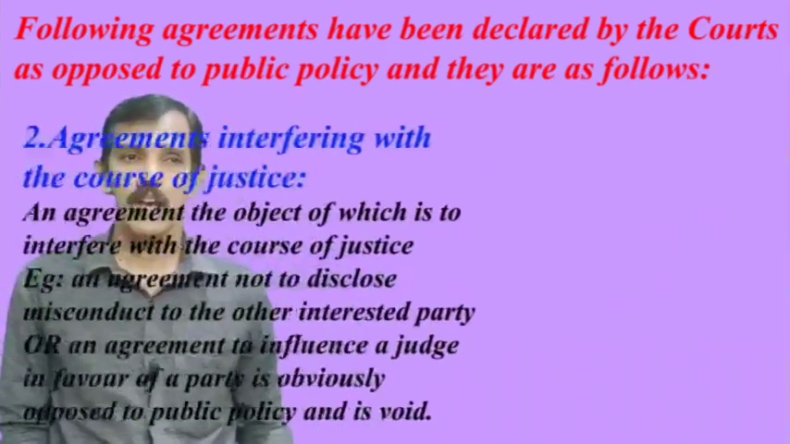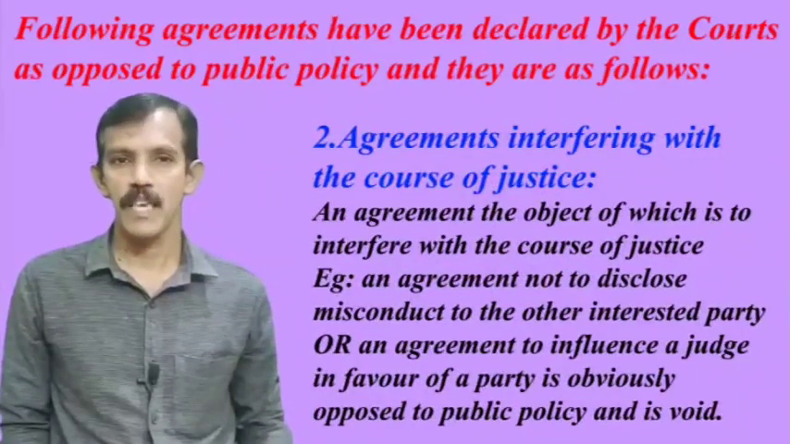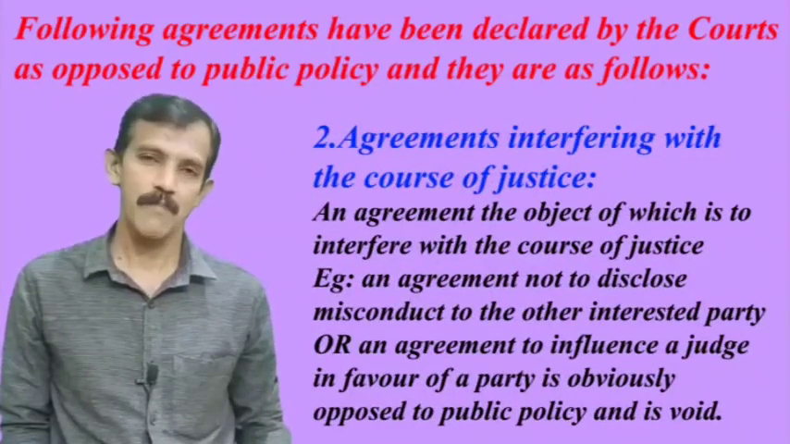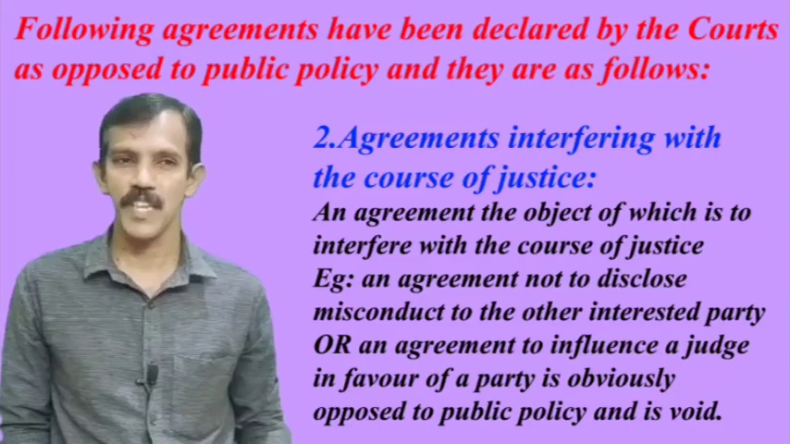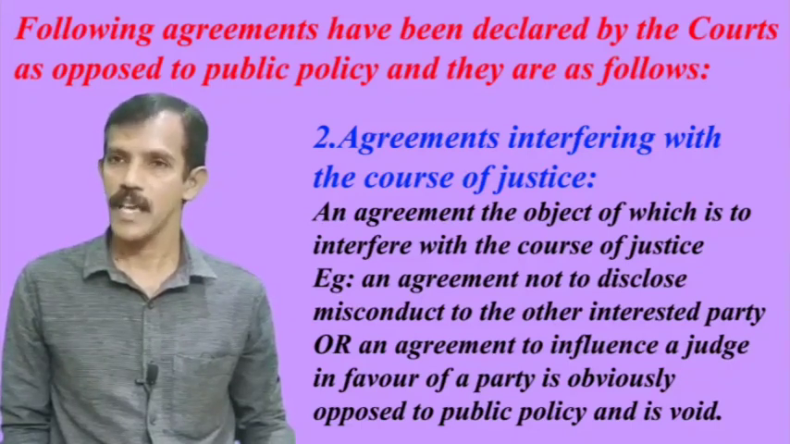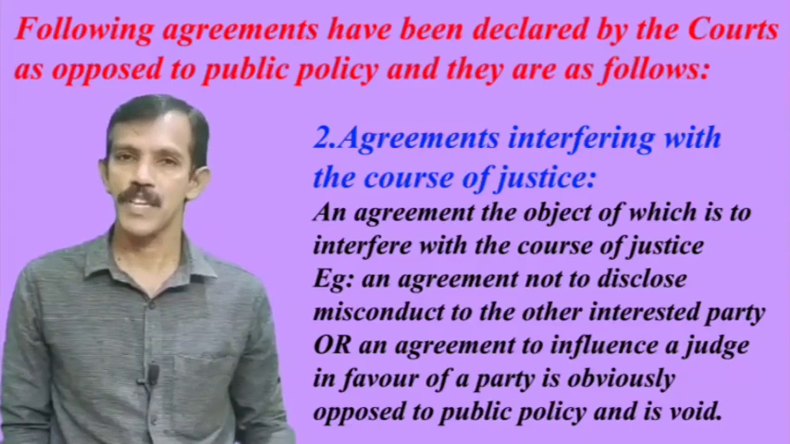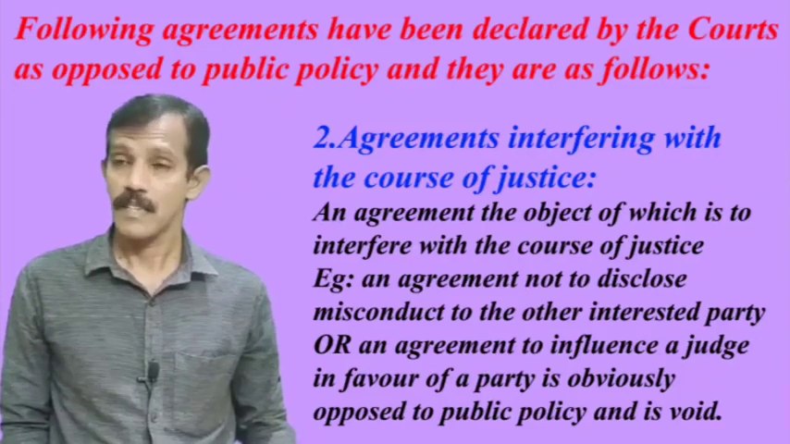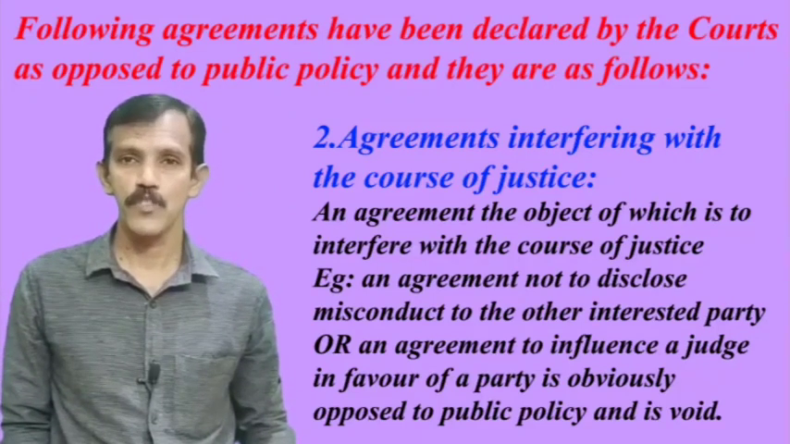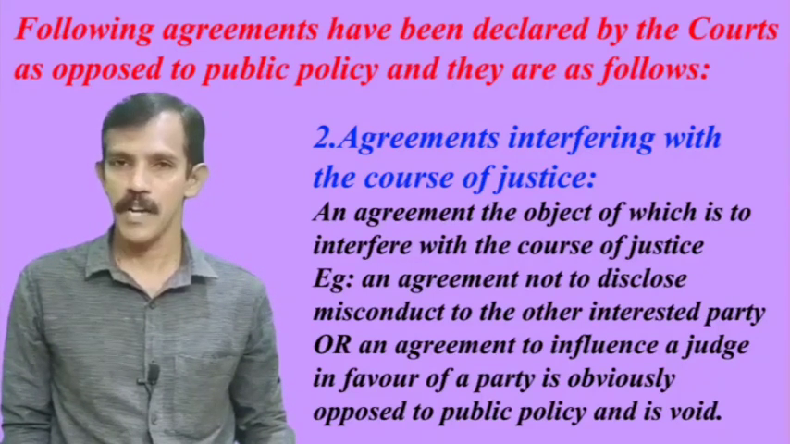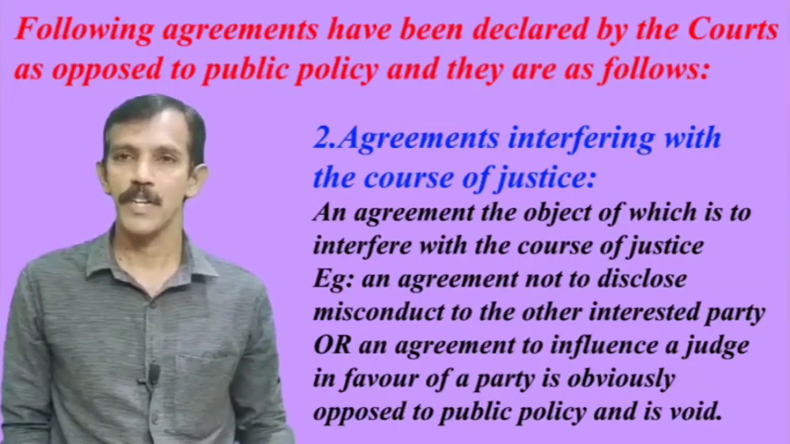Second point, an agreement interfering with the courts of justice. Here we discuss the agreement, the object of which is to interfere with the courts of justice. Example, an agreement not to disclose misconduct to the other interested party or an agreement to influence a judge in favor of a party is obviously opposed to public policy and hence void.